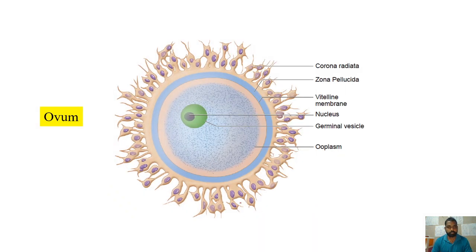So this is the released ovum. Once the ovum is released, this is how it will be. You can see different layers inside this. This is the ooplasm. This is the haploid nucleus present inside that, and immediately surrounding that there is the vitelline membrane followed by the zona pellucida. Between the zona pellucida and the vitelline membrane, there will be the perivitelline space. And surrounding this zona pellucida, there is a cellular layer called the corona radiata. This is how the released ovum will be.